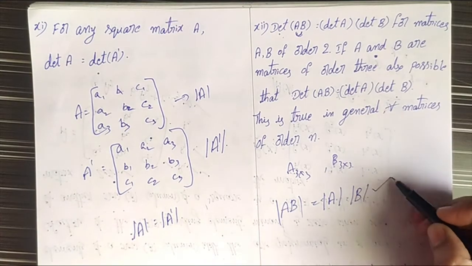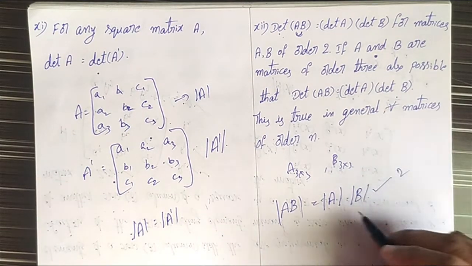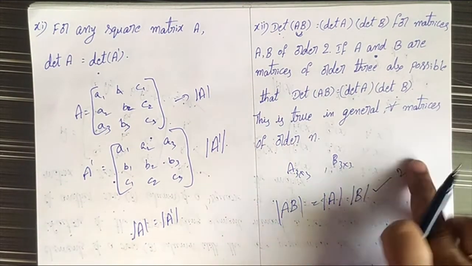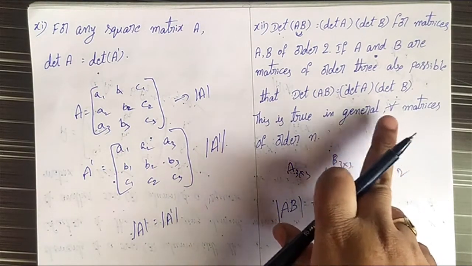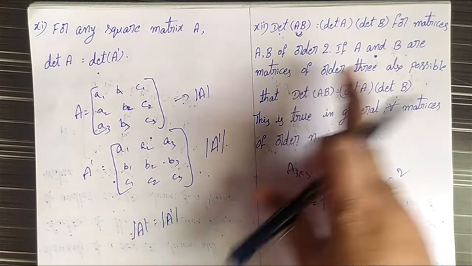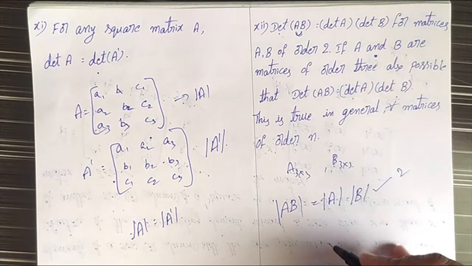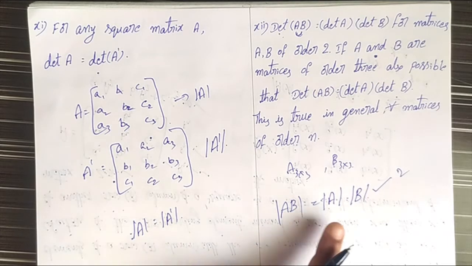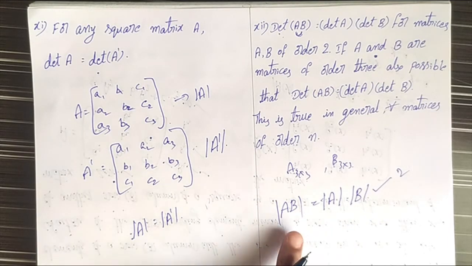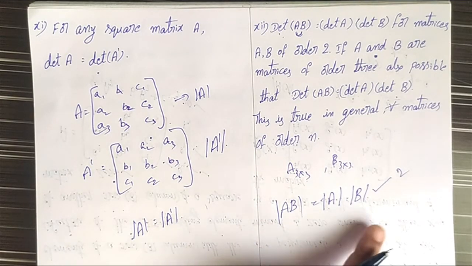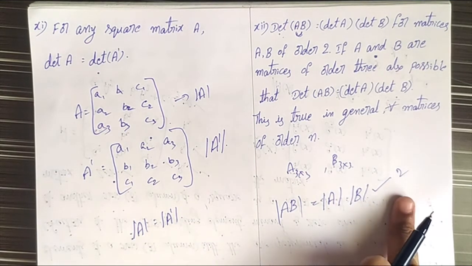This is true for order 2. That means 2 by 2 matrices also prove this property, and 3 by 3 matrices also prove it. Similarly, by using the mathematical induction property, we can easily say that mod AB equals mod A into mod B, or det AB equals det A into det B, is true for all matrices of order n.